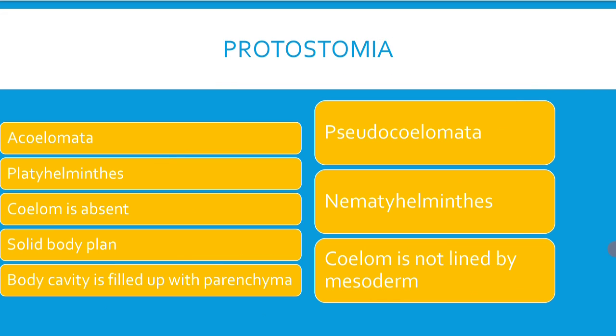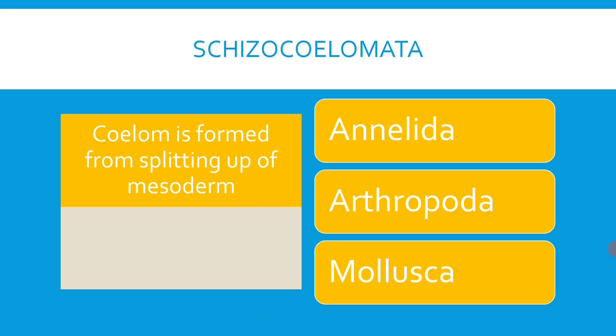There is one more category called eucoelomata. Eucoelom means true coelom. It is divided into schizocoelomata and enterocoelomata.